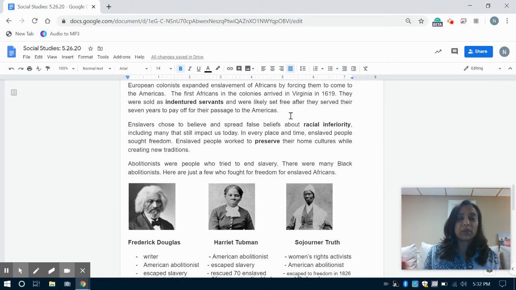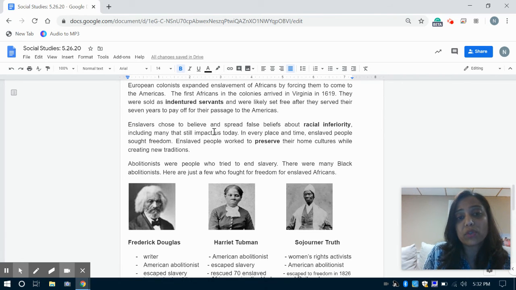So there were people that were being forced to come here, and some people that were brought over here as servants were told, you can work for 7 years and pay off for that passage, that trip, and then we'll set you free. So some of them were set free, but some of them were not. And when they were not, they were eventually held as slaves, enslaved Africans.